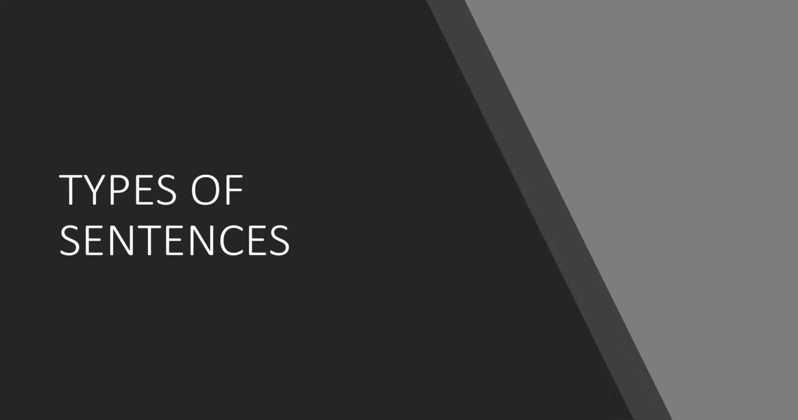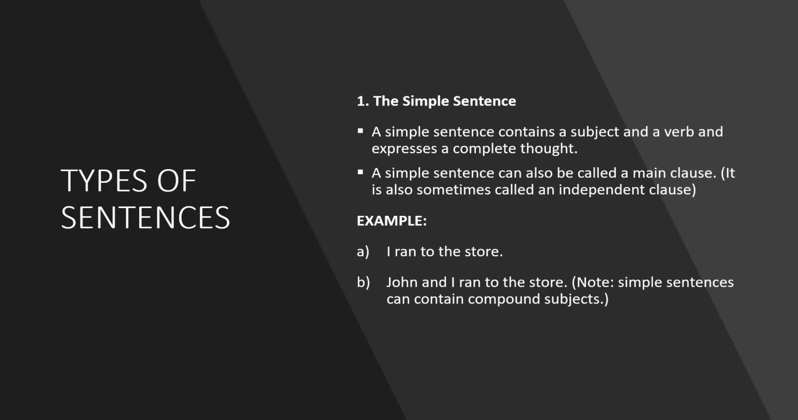We now move on to types of sentences. We get three types of sentences. The first type is the simple sentence. A simple sentence contains a subject and a finite verb and expresses a complete thought. A simple sentence can also be called a main clause. So whenever you hear the word main clause or simple sentence, just remember that it's referring to the same thing.